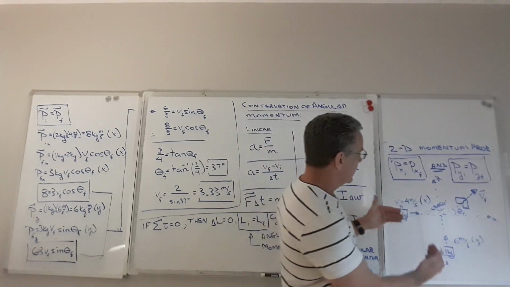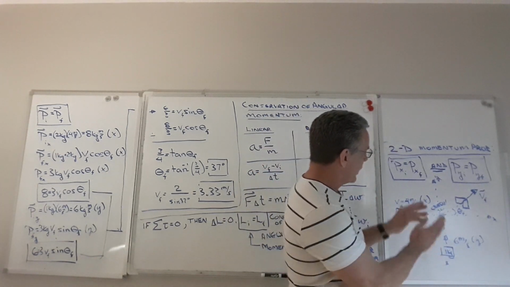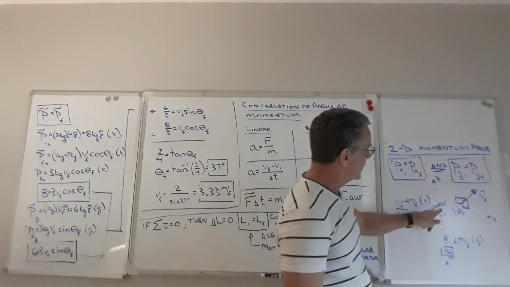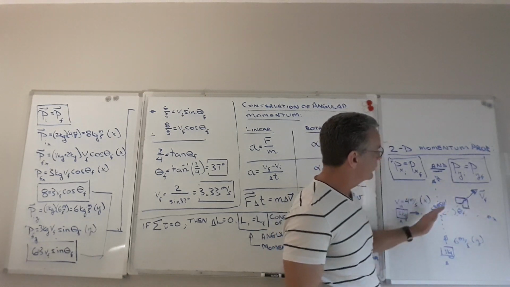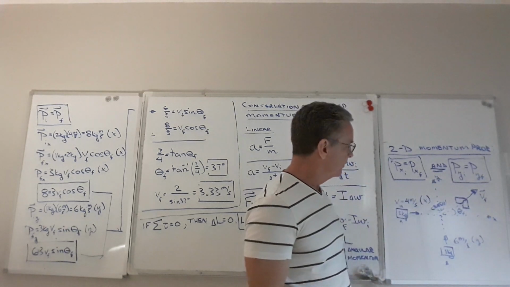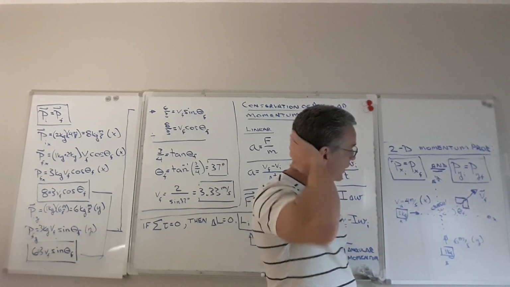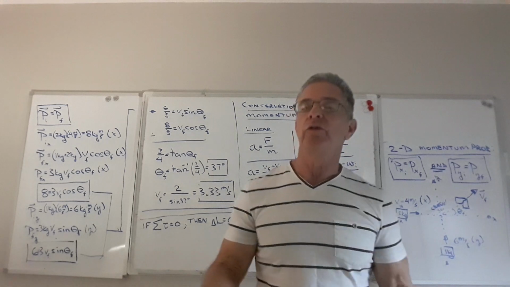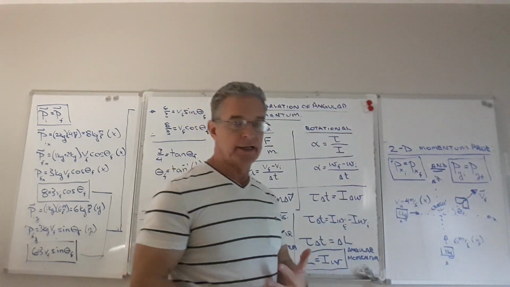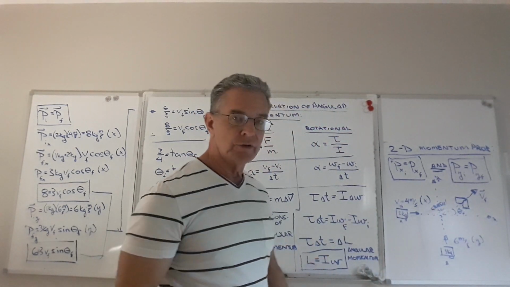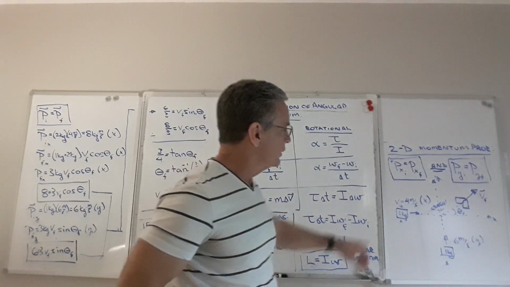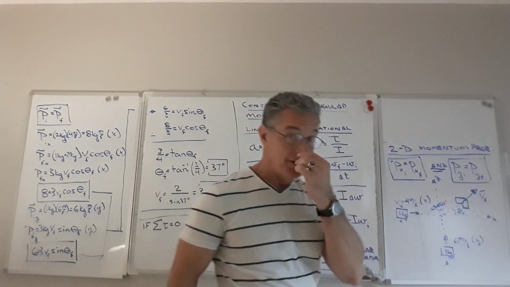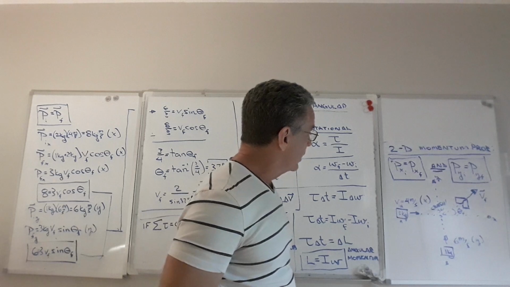And then they come up here, crash, they hit each other, and they stick together, and then they slide off into the first quadrant here. Okay, we don't know what the final speed is, we don't know what the final angle is, we don't know the direction or the speed, we don't know the final velocity. And we're going to use conservation of momentum in both the x and the y direction to solve this.